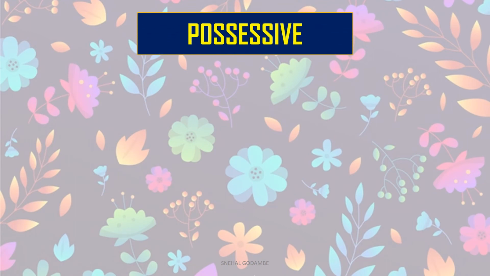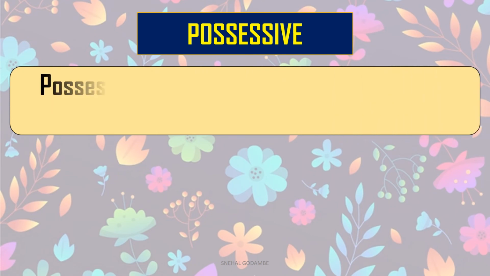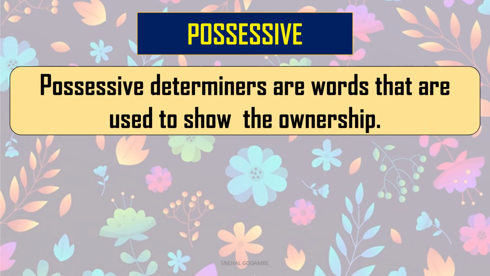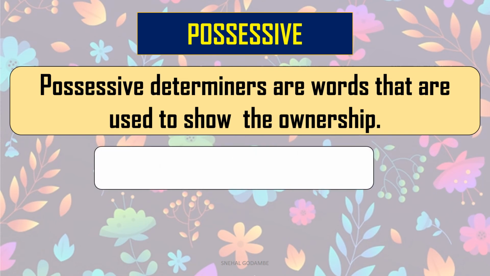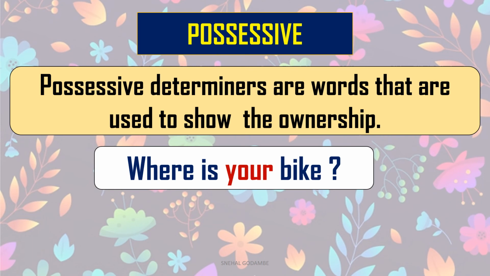Let's move to the next type, possessive. This is a very important and very well known word as it shows you the possession or the ownership of something. So possessive determiners are words that are used to show the ownership. Read the sentence. Where is your bike? So look at the word in red, your. So here my, your, his, her, all these words show us the ownership of something.